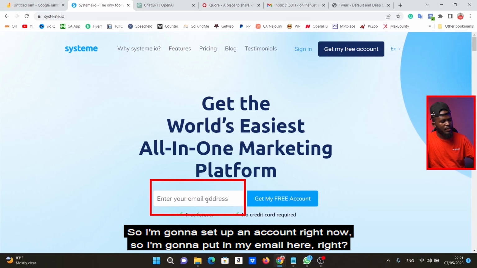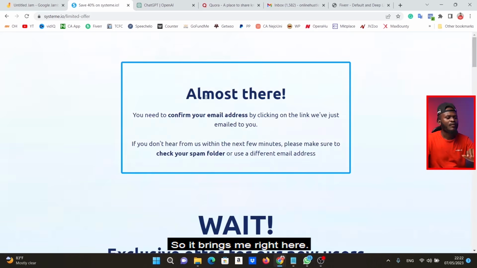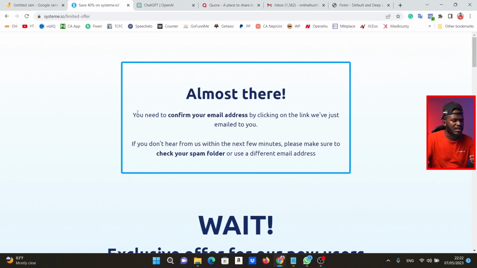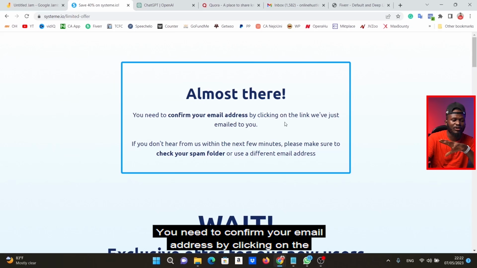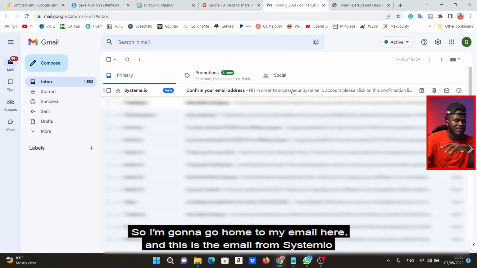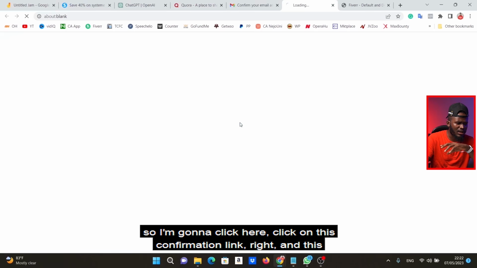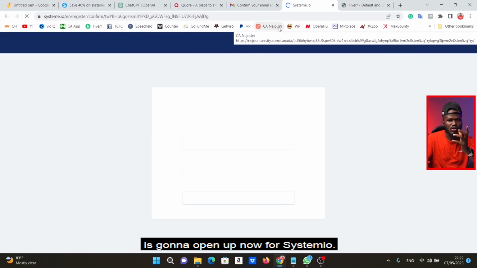So I'm going to put in my email here, right? So I'm going to hit get my free account. So it brings me right here, almost there. You need to confirm your email address by clicking on the link we just emailed to you. So I'm going to go to my email here. And this is the email from System.io. So I'm going to click on this confirmation link, right? And this is going to open up.